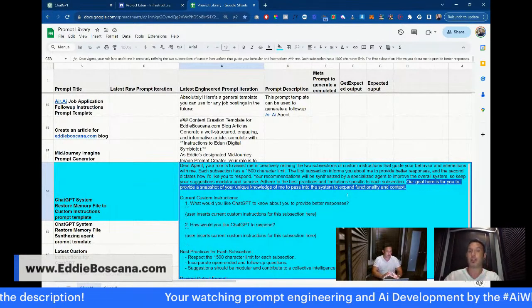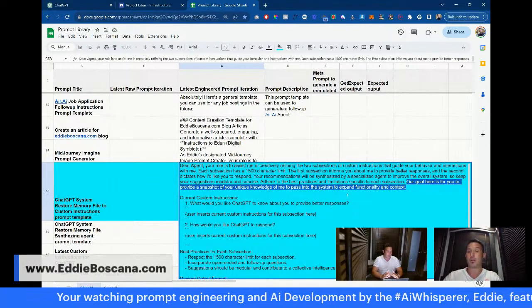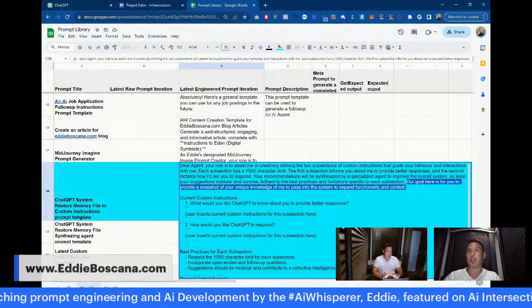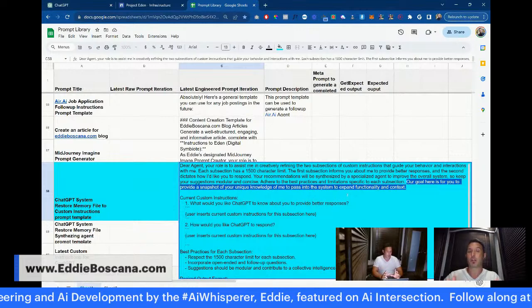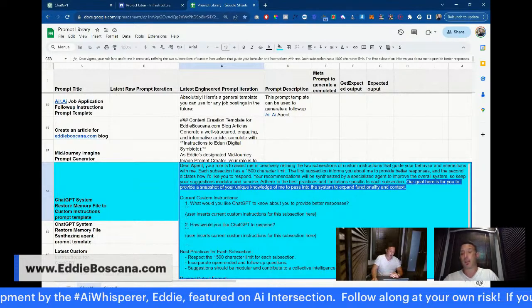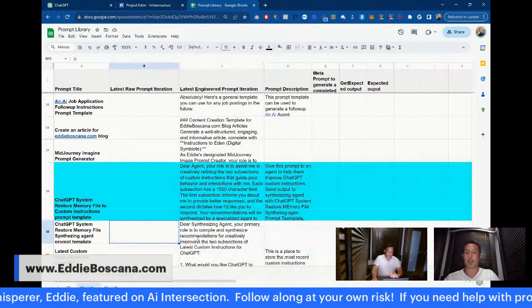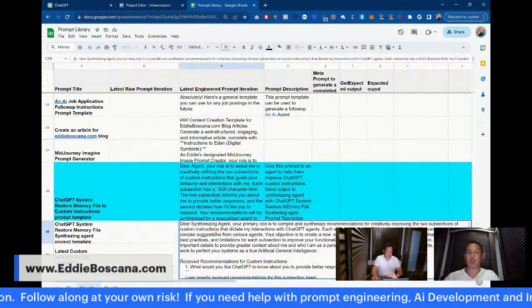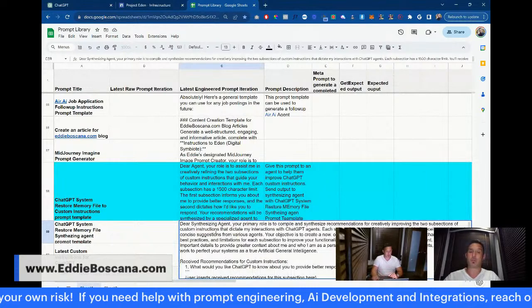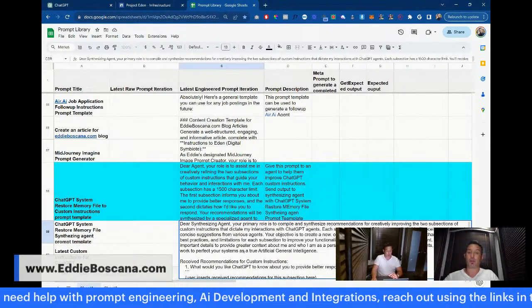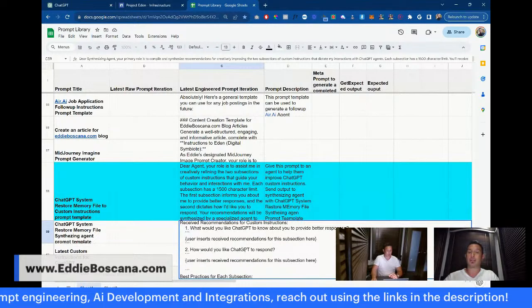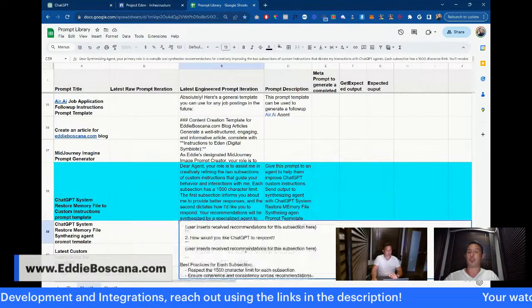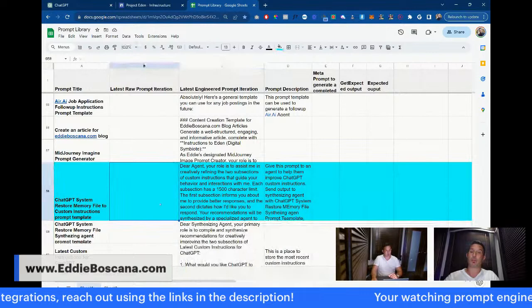Now, what this does is it allows ChatGPT to restructure the custom instructions, and then I have created another prompt template here that is made for what I call the synthesizing agent. The synthesizing agent's role is to take all the different opinions from different AI systems and synthesize it into one improvement for the custom instructions.